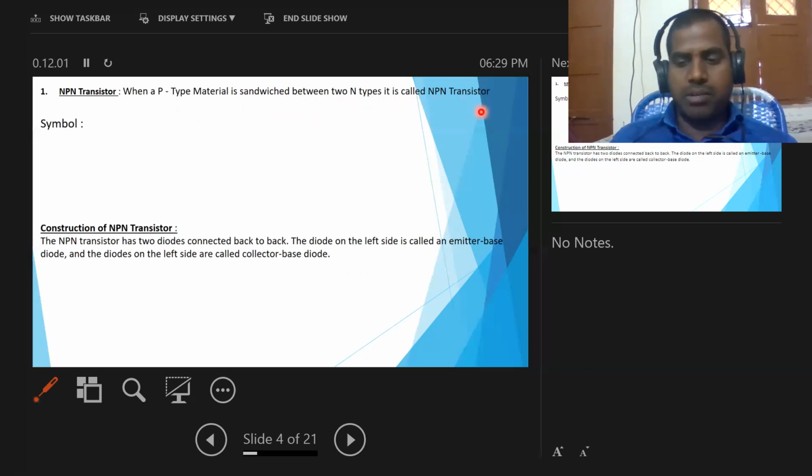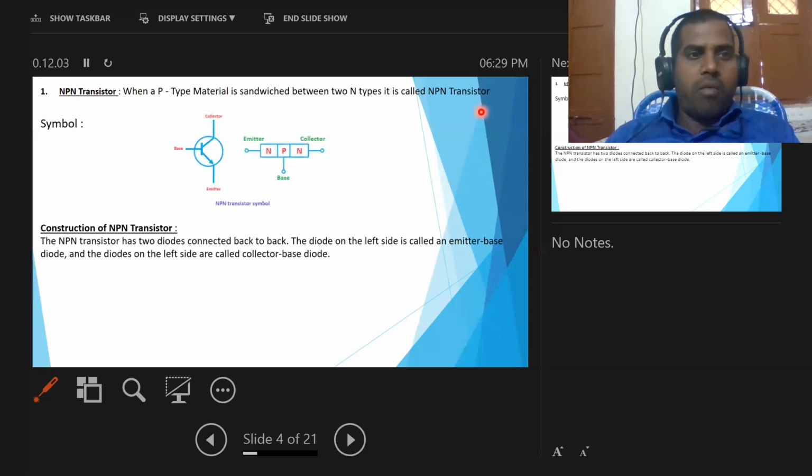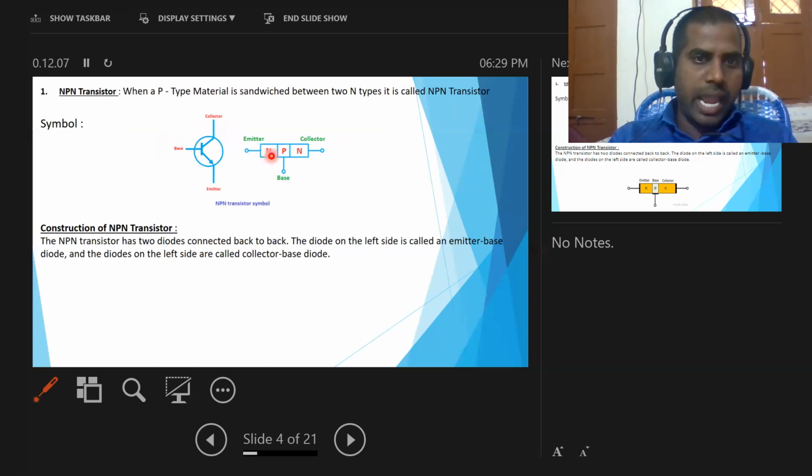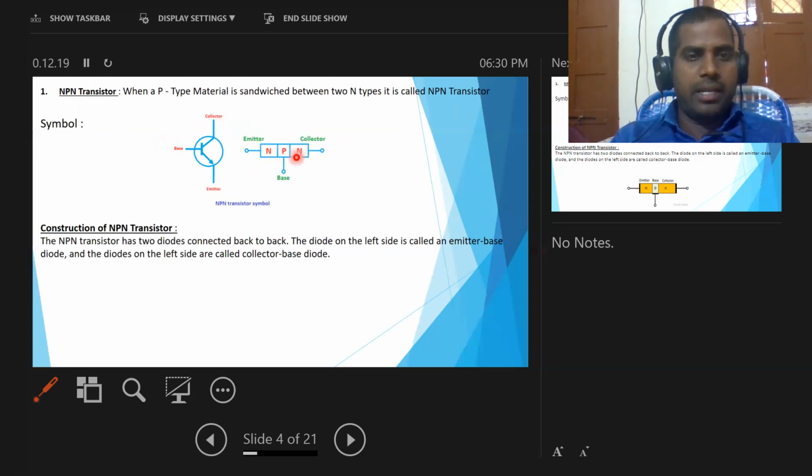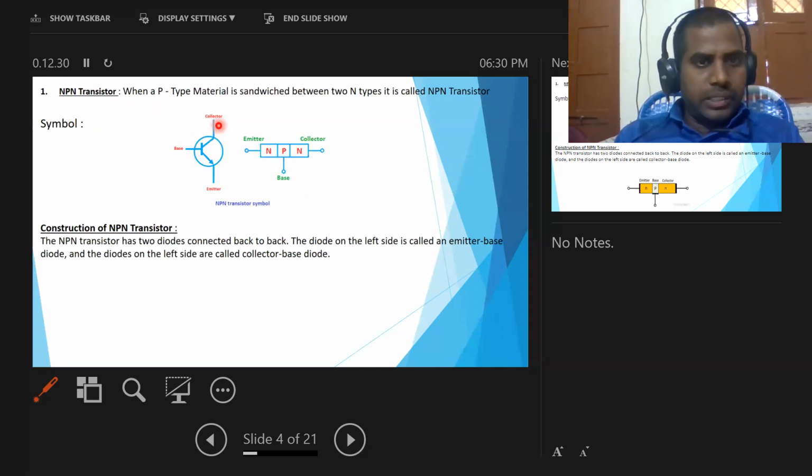Now the symbol. The symbol of the NPN transistor is this one. Here observe, in the place of base we are inserting one p-type semiconductor. Now we get the NPN transistor: n-type semiconductor, p-type semiconductor, n-type semiconductor. This is the symbol of the NPN transistor. This is also a symbol of the NPN transistor.